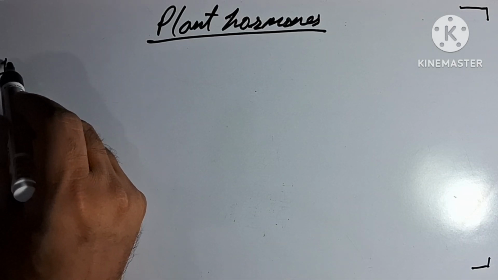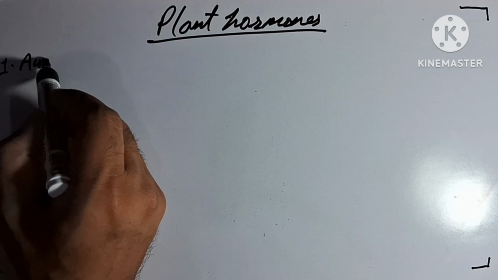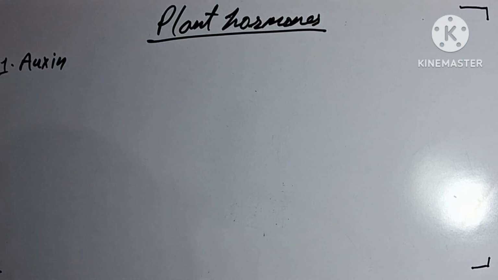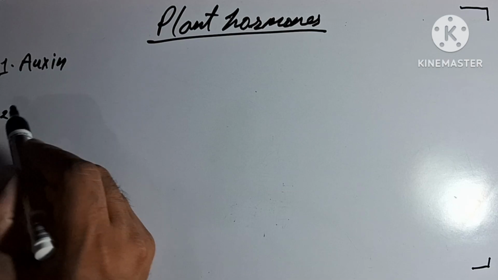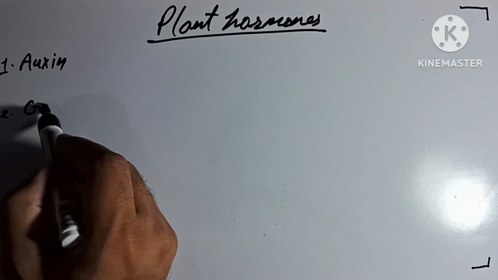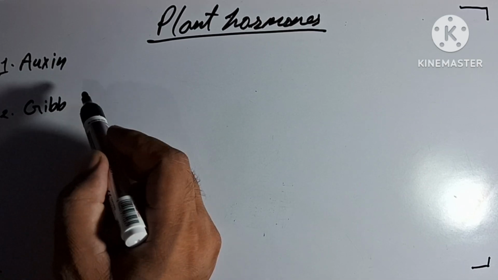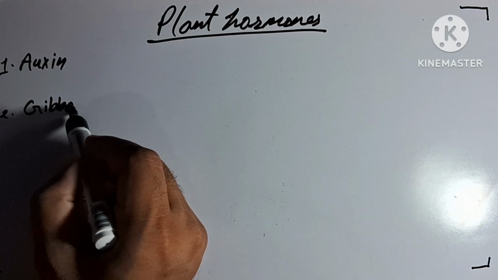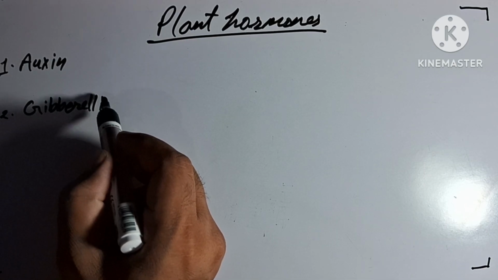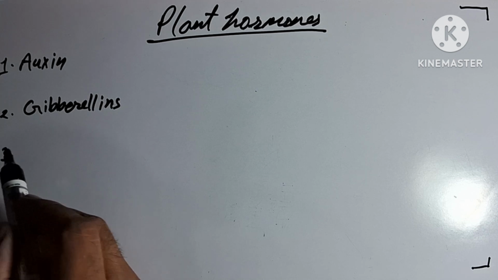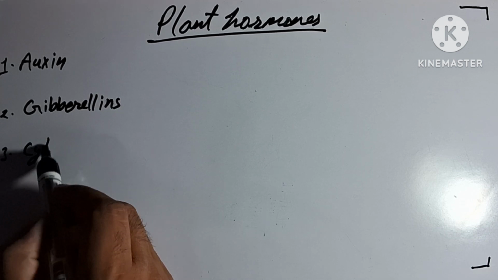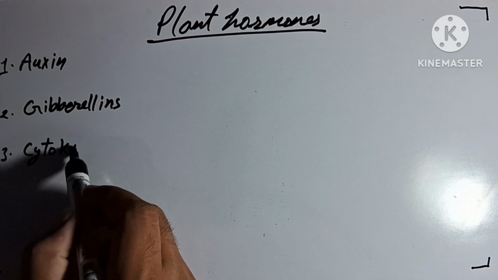Number 1, it is auxin. Number 2, these are gibberellin. Number 3, these are cytokinin.